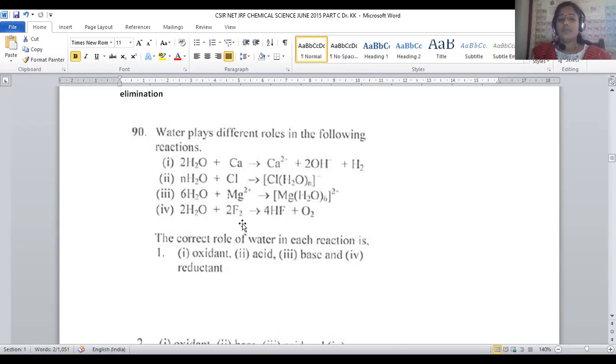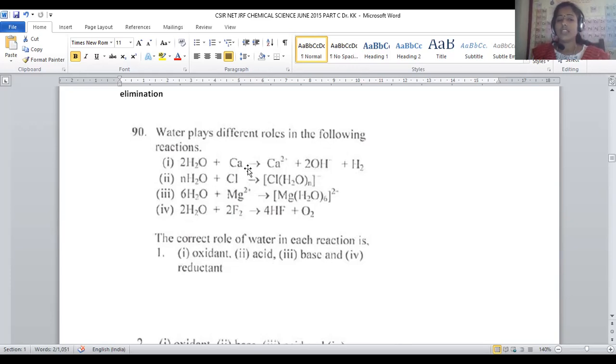And the last one, water binded with fluorine. What is the nature of the fluorine molecule? It is a zero oxidation state F2 molecule. Now it can bind with water so that HF and oxygen will be liberated. Oxygen addition is called oxidation, oxygen liberation is called reduction, right? So water is working like a reductant. Simply you can say hydrogen addition is called reduction, hydrogen release is called oxidation, oxygen addition is called oxidation, oxygen release is called the reduction process. Here the reduction is carried out, so it is working like a reductant.